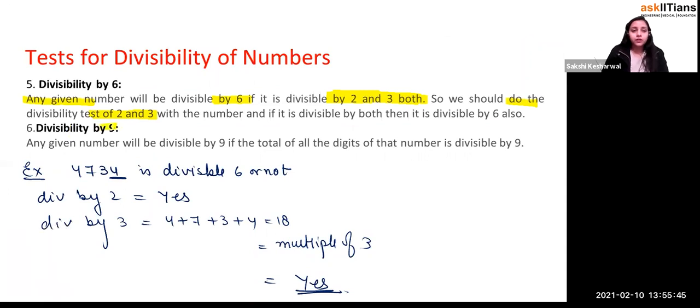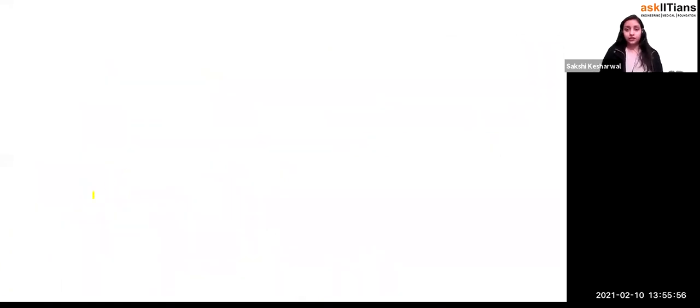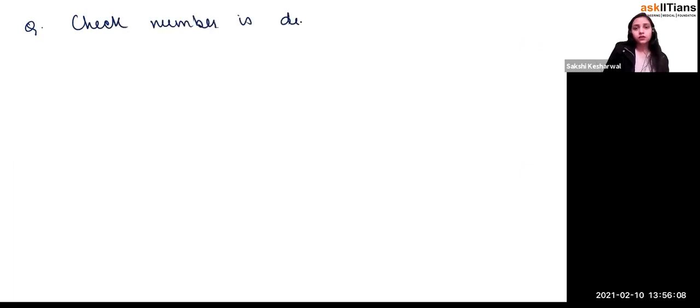Now it says the divisibility rule of 9. Any number which is divisible by 9, what should it be? The total sum of the digits should be divisible by 9. So please, students, many of you get confused between the divisibility rule of 9 and the divisibility rule of 6, right? So if I say, check whether the number is divisible by 9 or not.